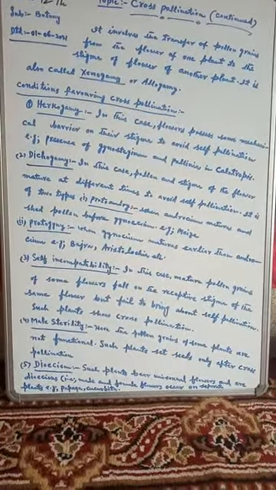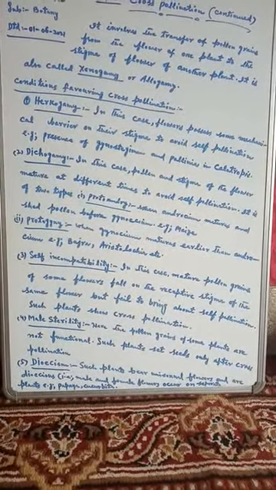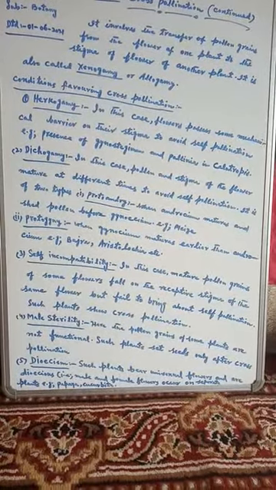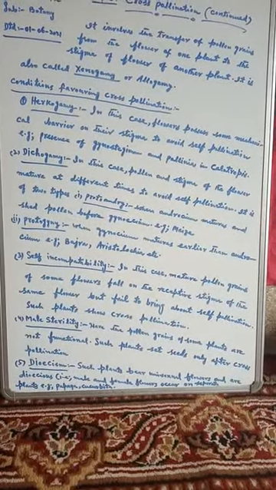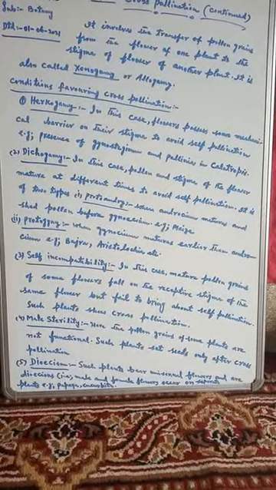So what is dichogamy? In this case, pollen and stigma of the flower mature at different times to avoid self-pollination.